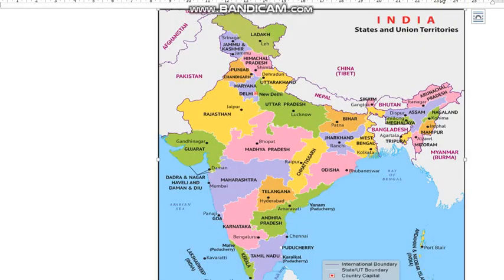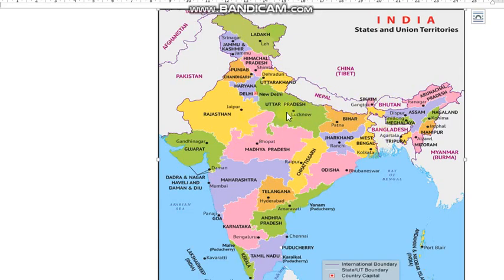Now you can see this map. Now tell me which states are sharing their boundary with Pakistan in the west, and this is now in the east, which state is sharing its boundary with Nepal, then Bhutan and Bangladesh.